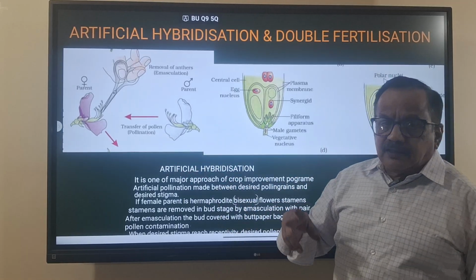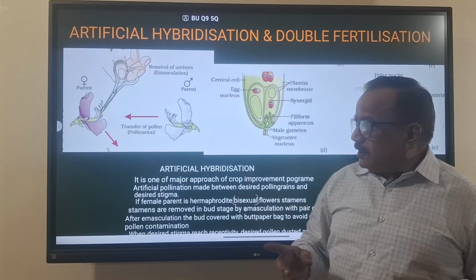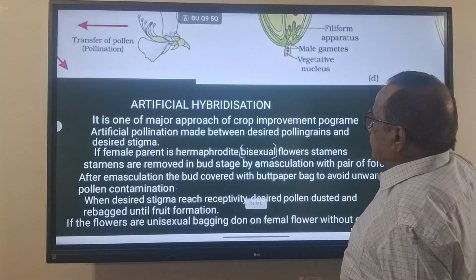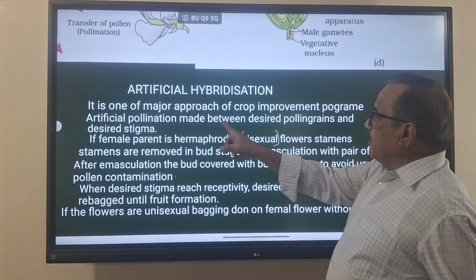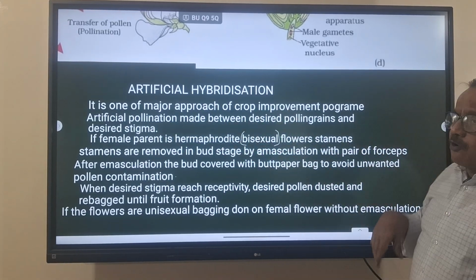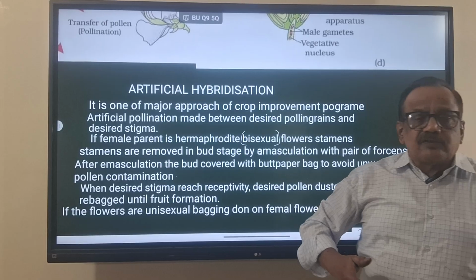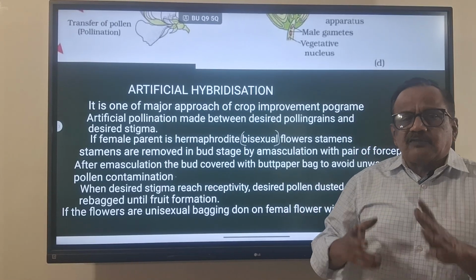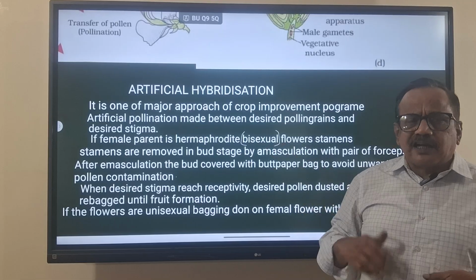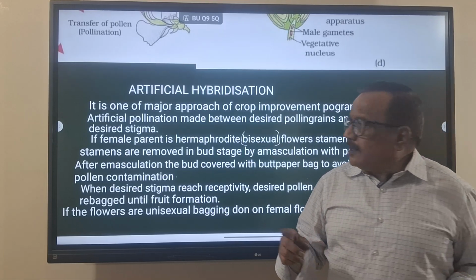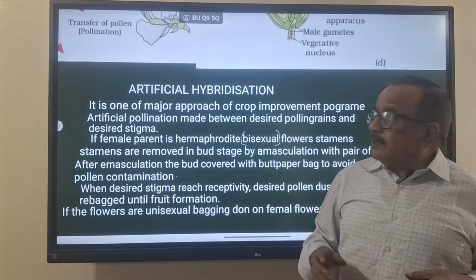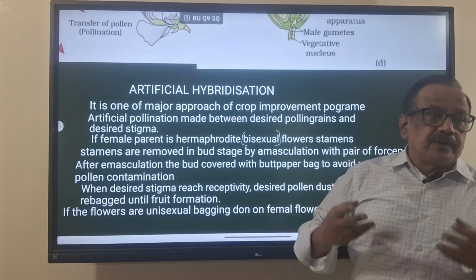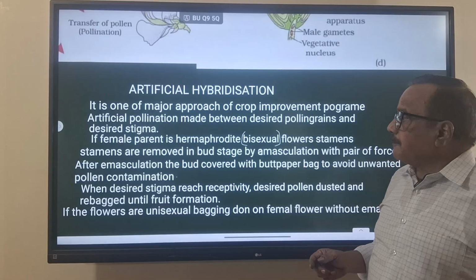Now that is the process, and here you see what they are doing. Artificial hybridization is one of the major approaches of crop improvement programs, because nowadays we are getting high yields compared to the last 40 years. Before 40 years we were not getting this much yield, because of artificial hybridization only. Crop improvement means yield improvement program.